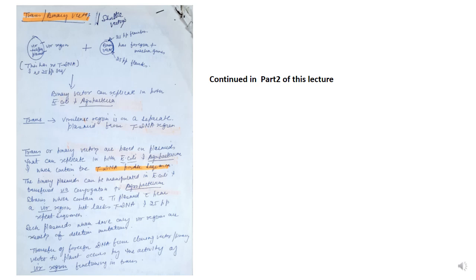The other vector is your trans vector, which is also called binary vector. Here two kinds of plasmids are present. First is called the helper plasmid, which has only the Vir region, and the other is the binary vector, which has the tDNA part. The binary vector can replicate in both E. coli and Agrobacterium, and this is called trans vector.